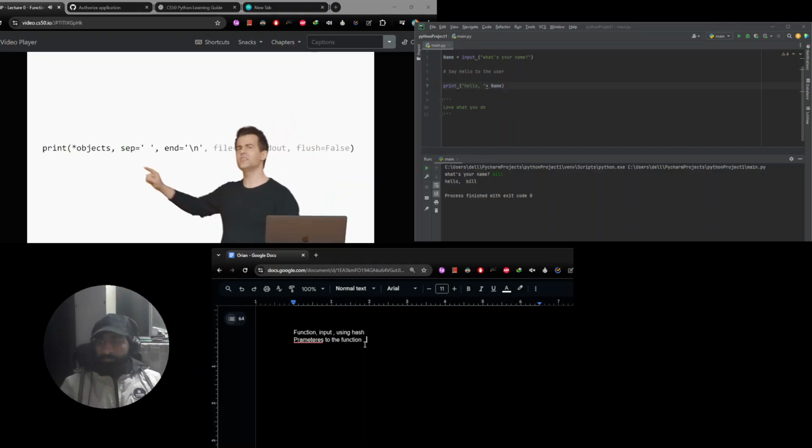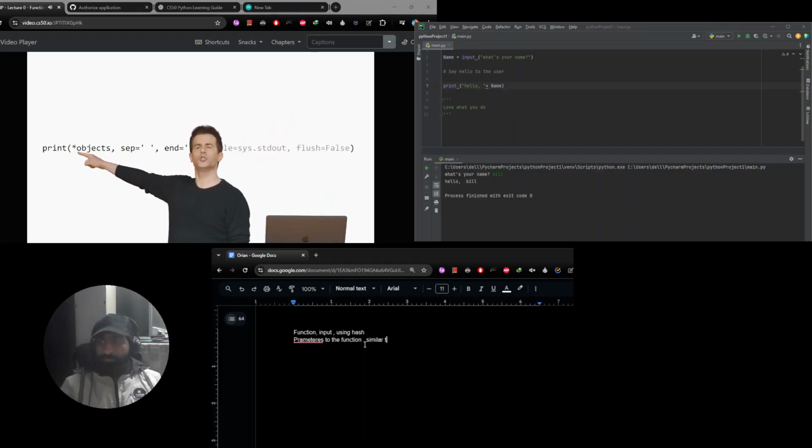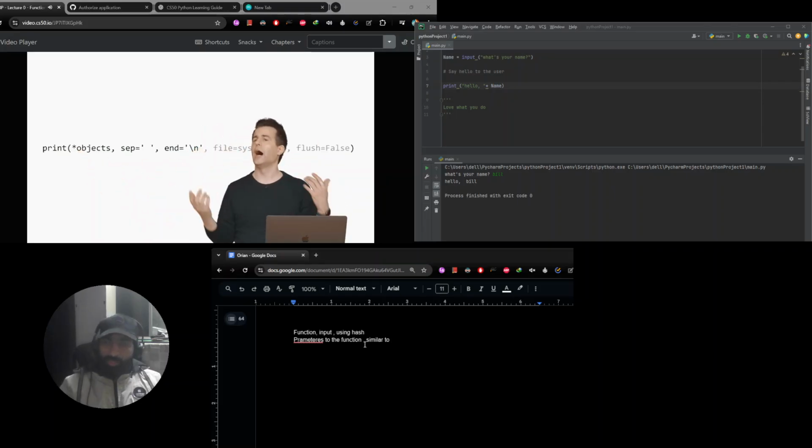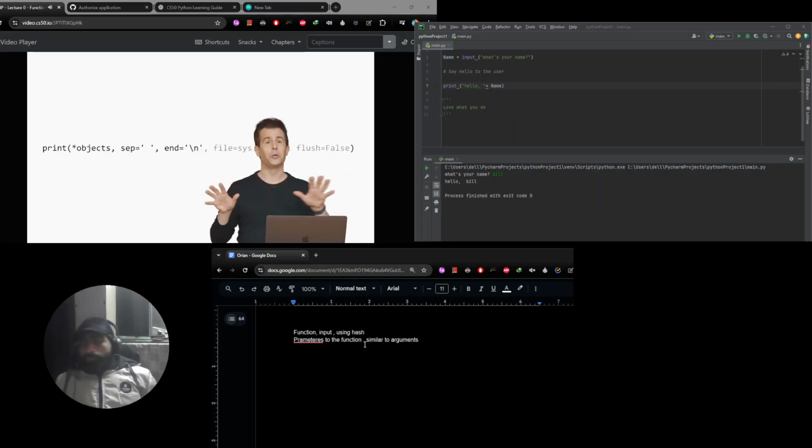So what does this imply? Well, this syntax is pretty cryptic. But at the moment, just know that an asterisk, a star, and then the word objects means that the print function can take any number of objects. You can pass in 0 strings of text, 1 string like I did, 2 strings like I did, or technically infinitely many if you really want, though that code's not going to look very good.